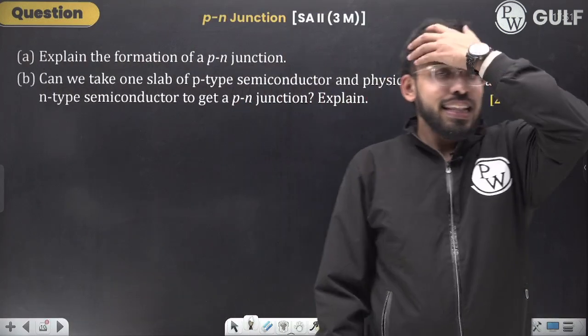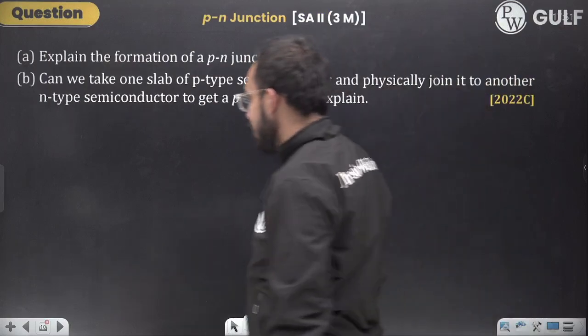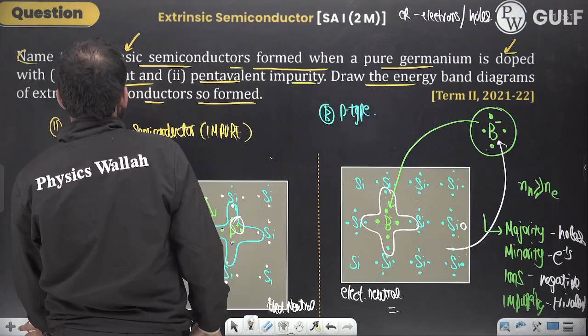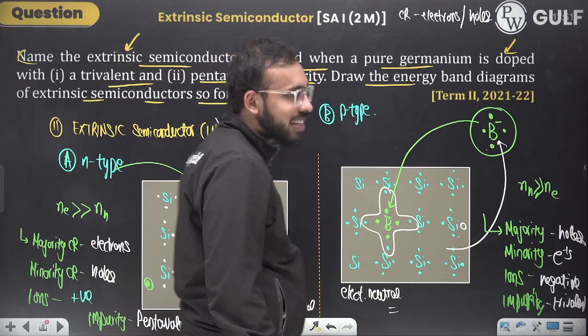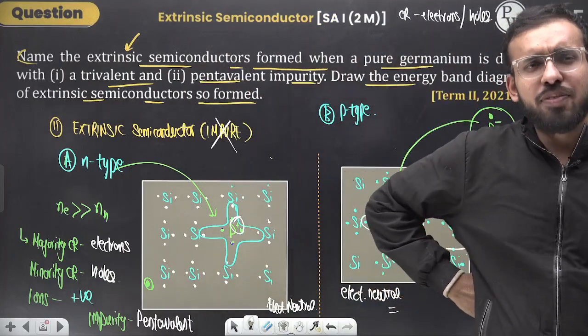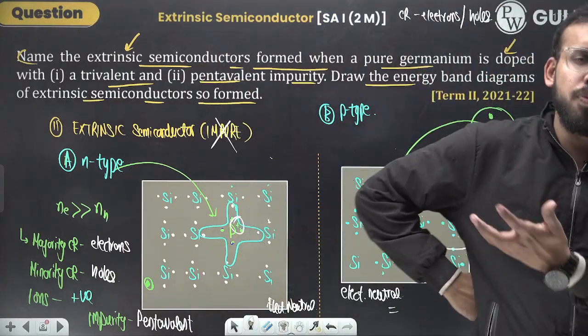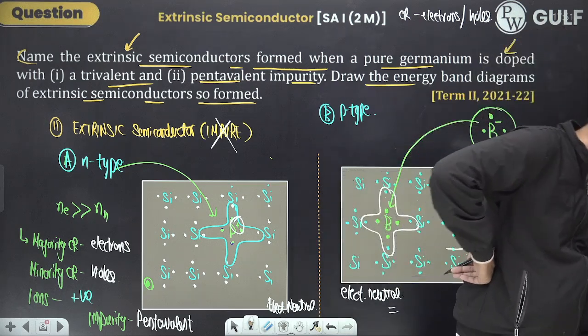Now, this extrinsic semiconductor formed, practically this was of use, but not of much use.